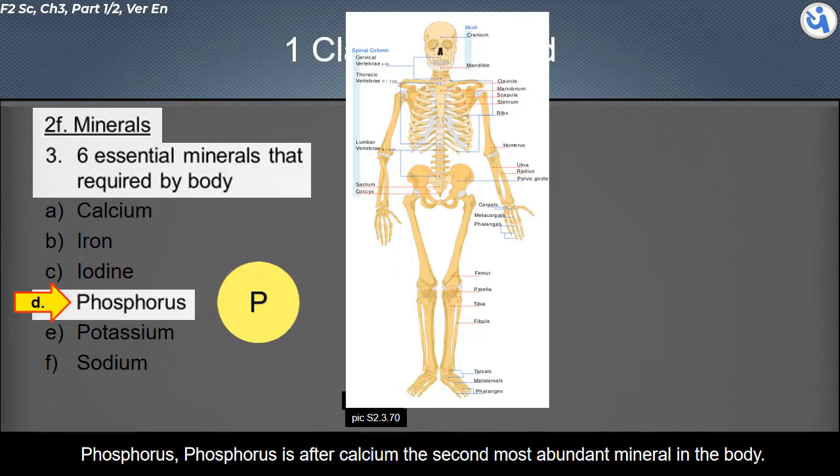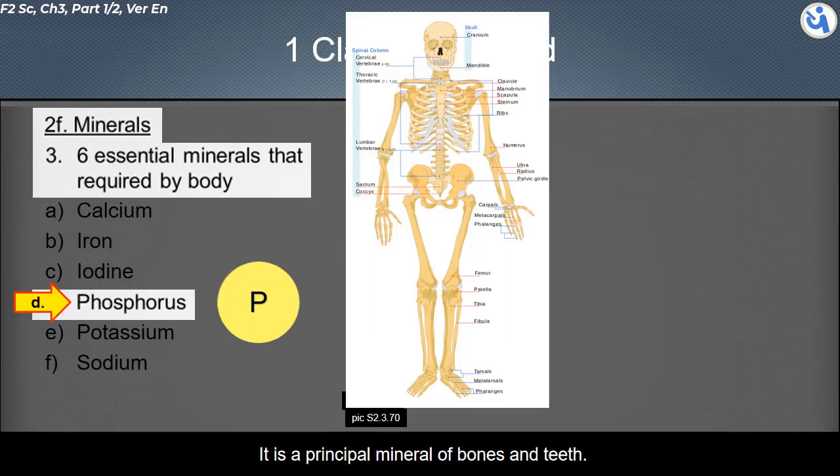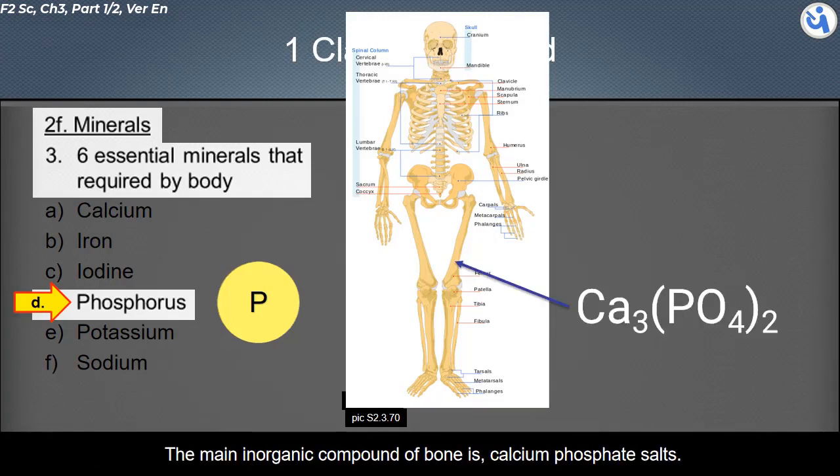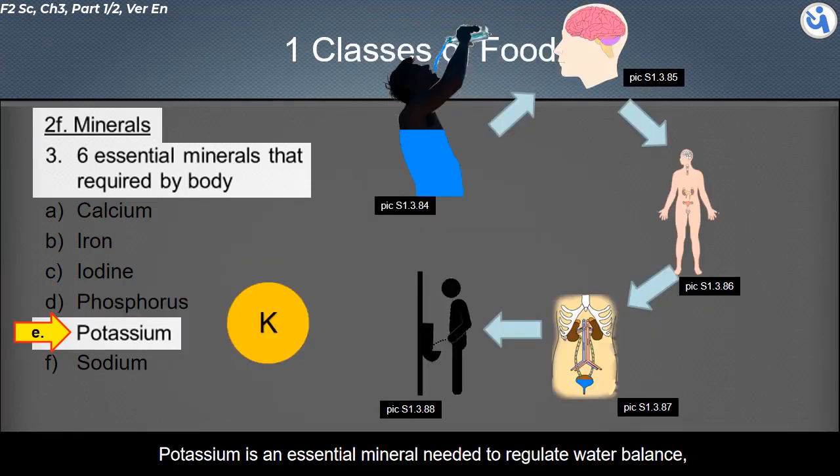Phosphorus. Phosphorus is, after calcium, the second most abundant mineral in the body. It is a principal mineral of bones and teeth. The main inorganic compound of bone is calcium phosphate salts.